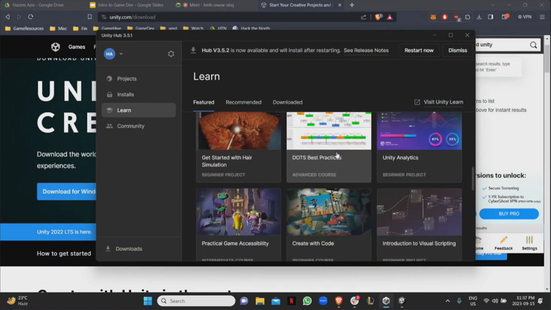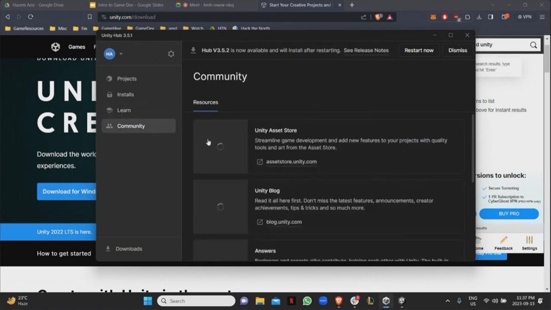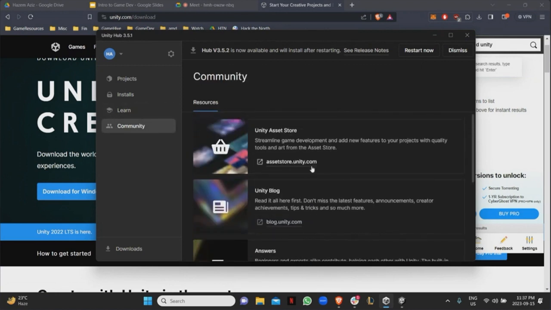Otherwise, you can also search on YouTube, do your own research, go on Unity Learn and learn some stuff. The community here is going to have different resources, such as links to the blogs, the Unity Asset Store. So Unity Asset Store is just basically a store that has a lot of different stuff like different art, tools, some code. So you definitely don't have to reinvent the wheel while working on everything. You can just head to the Unity Asset Store and start downloading characters, start downloading animations, and there are going to be a lot of stuff that are for free. There's going to be a lot of stuff that you have to pay for as well, but feel free to pay for it. It's fine.